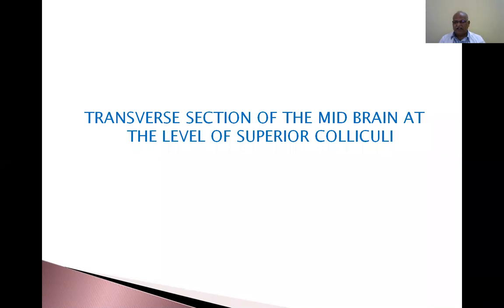Among the 12 cranial nerves, the first, olfactory and optic, are attached to the forebrain. The midbrain has the oculomotor and trochlear nerves. The trochlear nerve is the only cranial nerve that comes from the dorsal aspect. There are gray matter and white matter present in the midbrain, as in the rest of the central nervous system. Gray matter is principally made up of neurons. White matter is principally made of fibers, the axons and dendrites coming from the neurons.